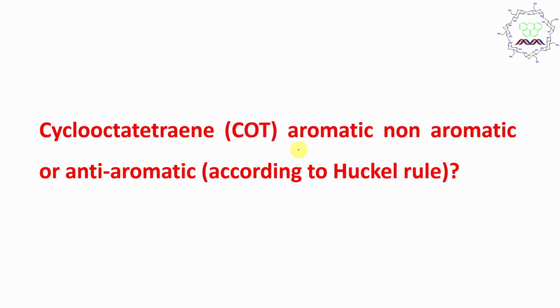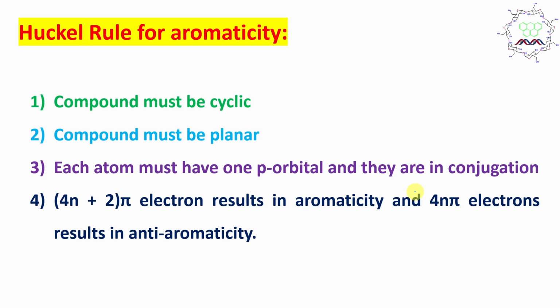Now, let's go to our main topic. Before going to homoaromaticity, we should know a little bit about COT, cyclooctatetraene, about the chemical property of this molecule. Means it is aromatic or non-aromatic or anti-aromatic according to Hückel rule. So let's learn a little bit about the Hückel rule. What is Hückel rule for aromaticity?